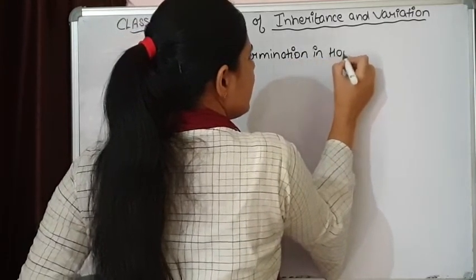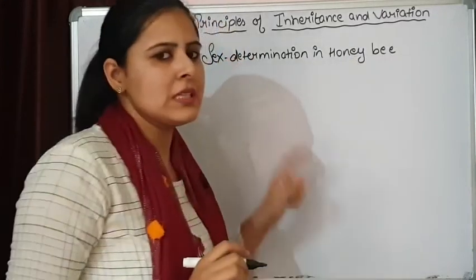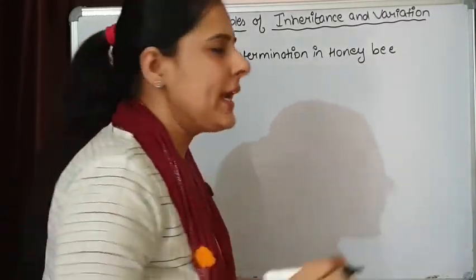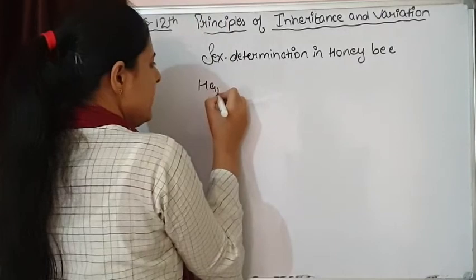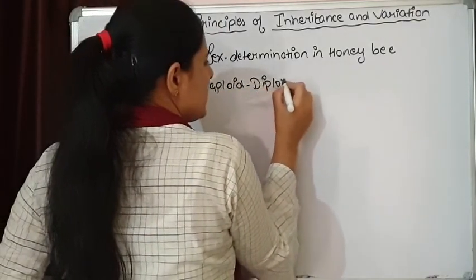We are talking about it differently, because if we are going to see the sex determination in honeybee, it is showing a haploid diploid mechanism of sex determination.